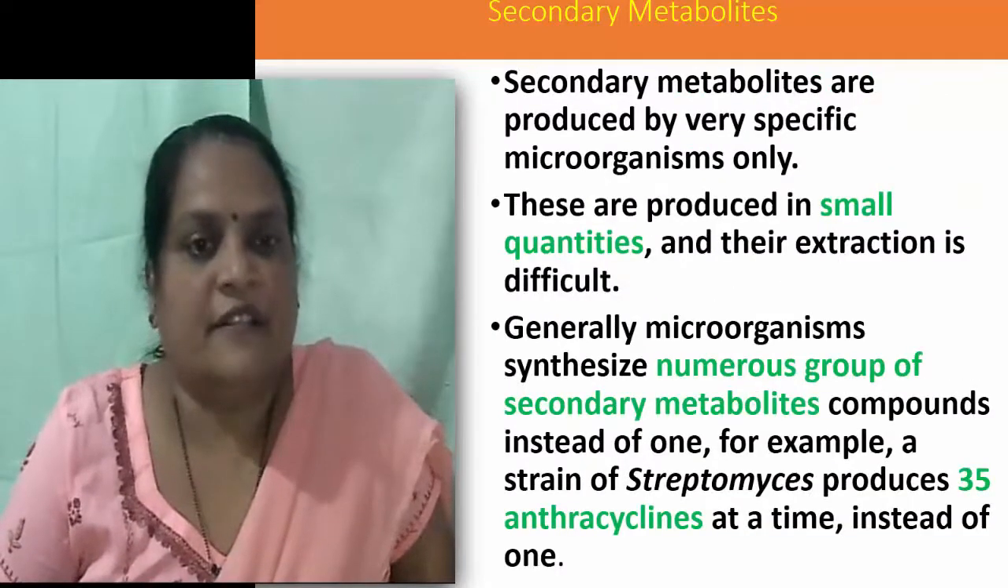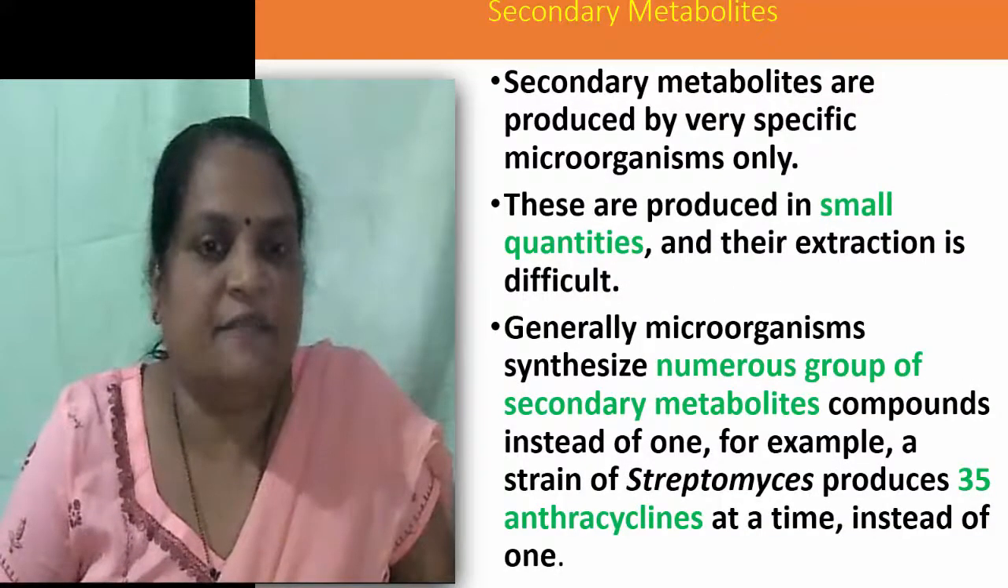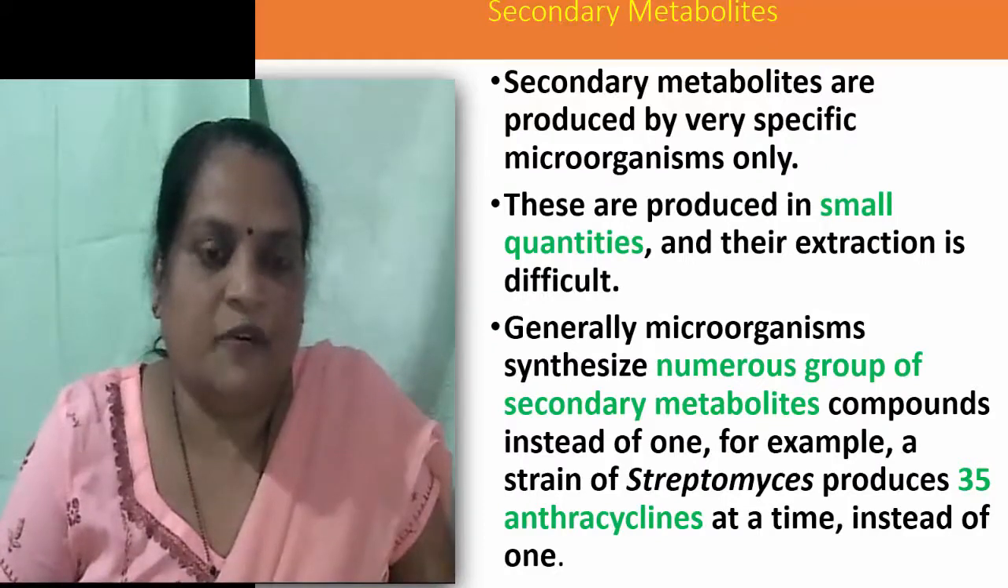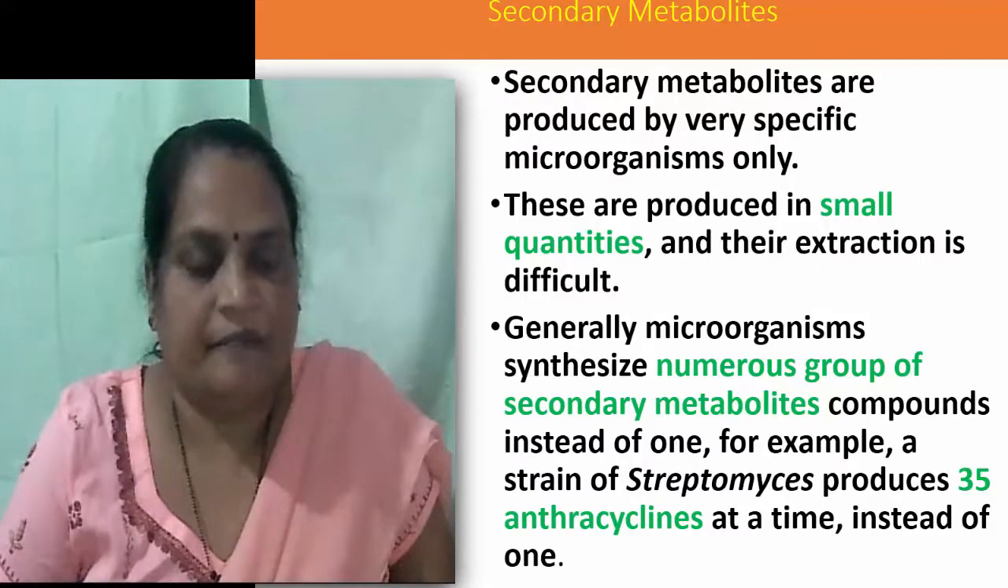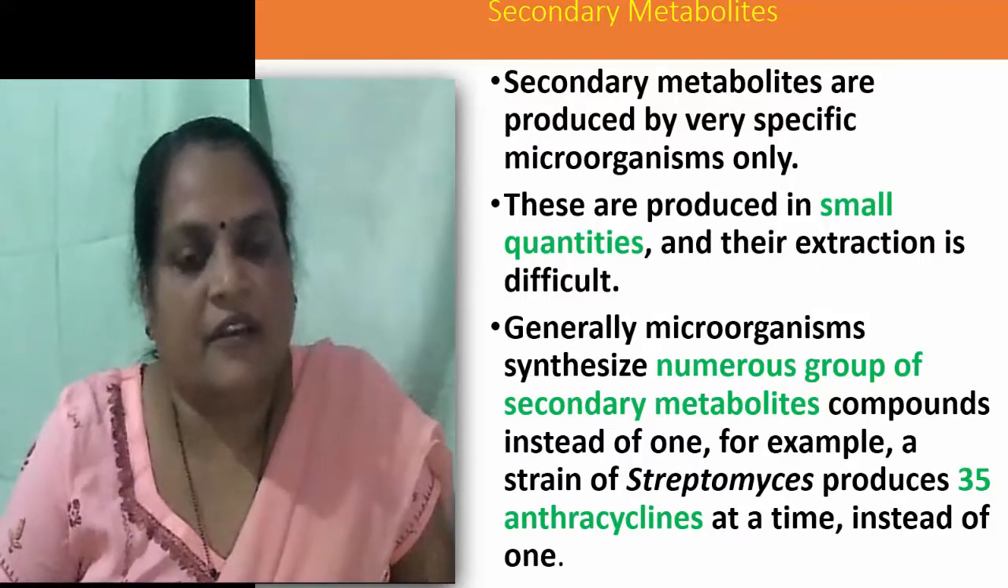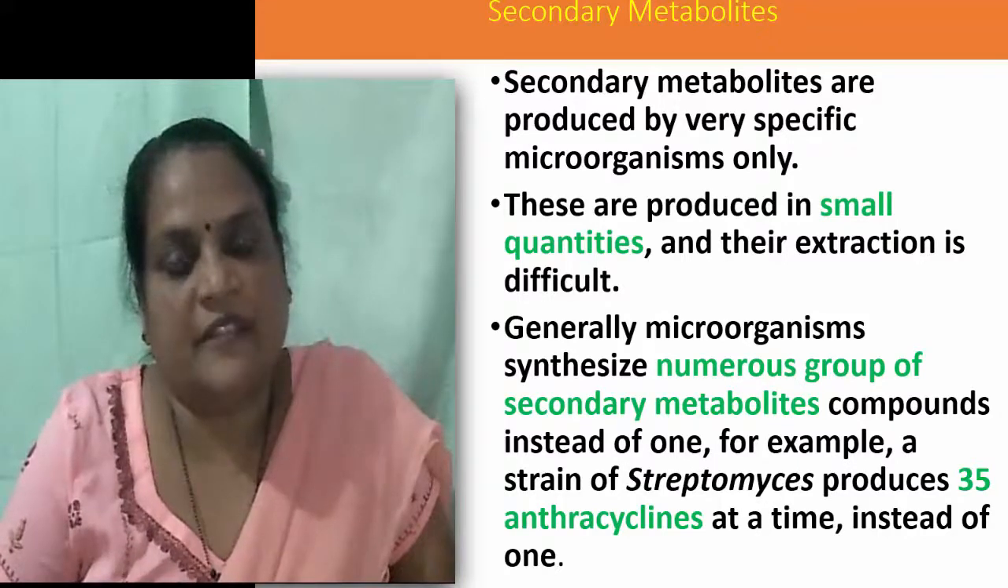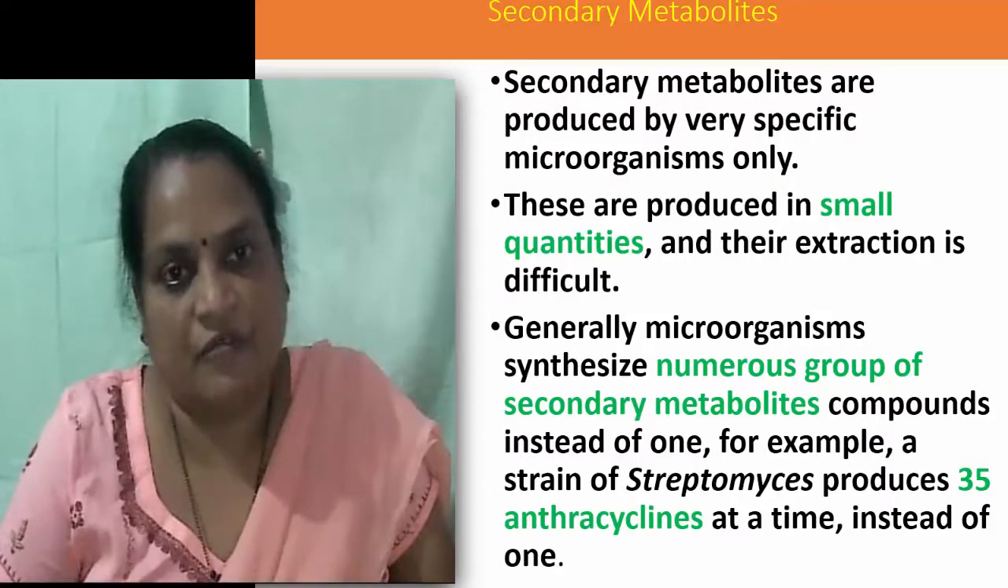Secondary metabolites are produced by very specific microorganisms only. These are produced in small quantities and their extraction is difficult. Generally, microorganisms synthesize numerous groups of secondary metabolites instead of producing only one secondary metabolite. For example, a strain of Streptomyces produces 35 anthracyclines at a time instead of one.